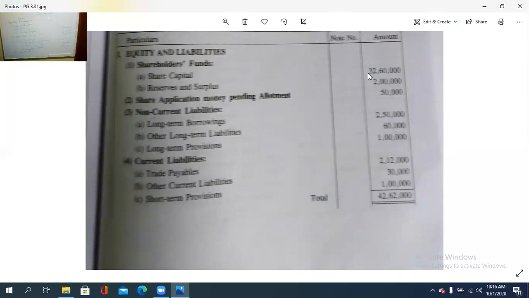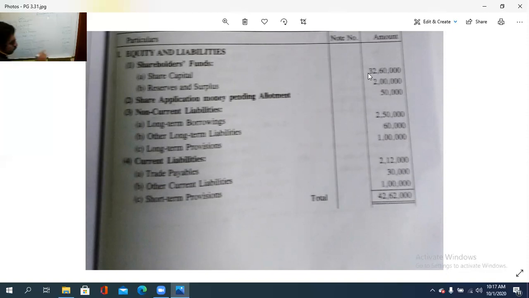Current liability, what all is there? Trade payable is there, it is 2,12,000. Then other current liability, how much? 30,000. Then short-term provision. Long-term has gone into the fixed liability. So what is short-term? It is a liability to be kept for a short period of time, so it is current liability. Short-term provisions, how much? 1 lakh.